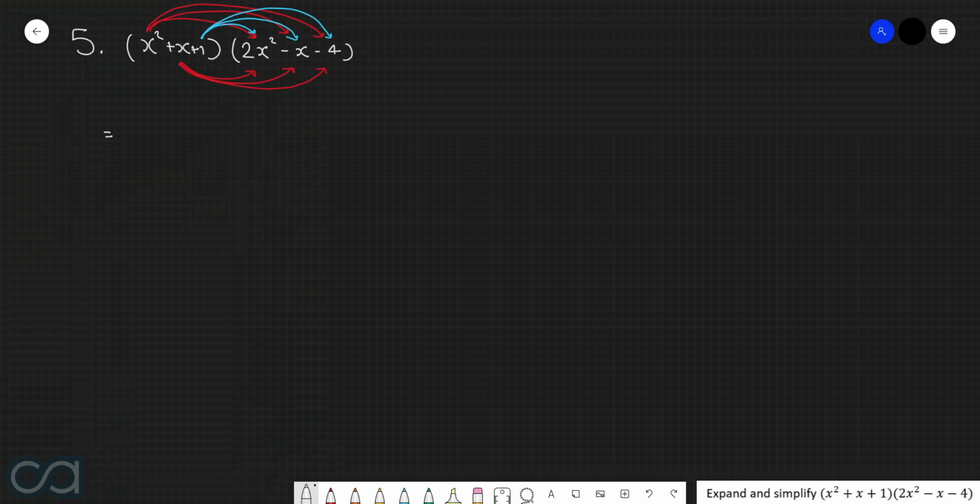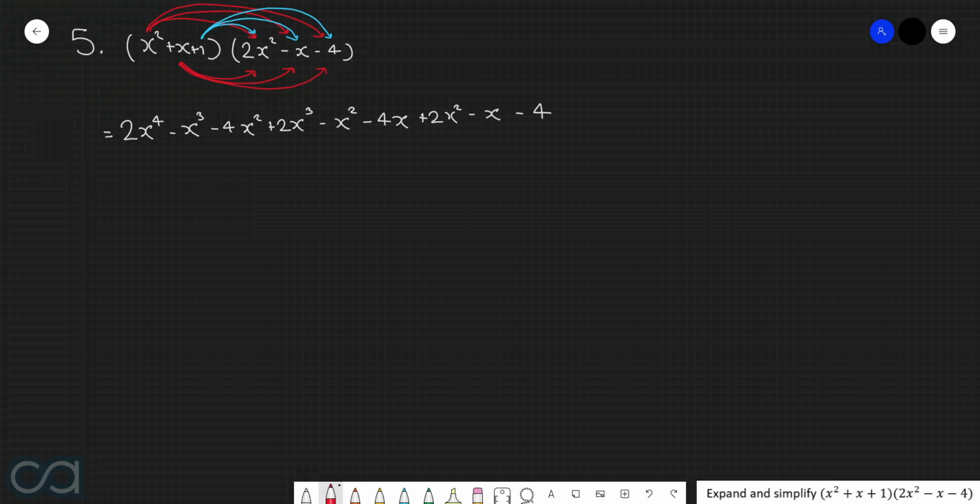First of all, we've got x squared by 2x squared, which will give us 2x to the power of 4. X squared by minus x, which is minus x to the power of 3. X squared by minus 4, which is minus 4x squared. Then we've got x by 2x squared, which is 2x to the power of 3. X by minus x squared. Then x by minus 4, which is minus 4x. Then finally, we've got 1 by 2x squared, which is 2x squared. 1 by minus x, which is minus x. And then we've got 1 by minus 4, which is minus 4.